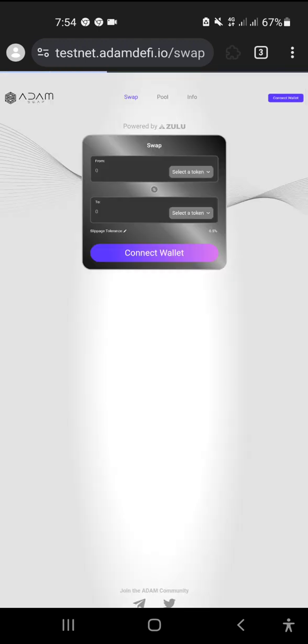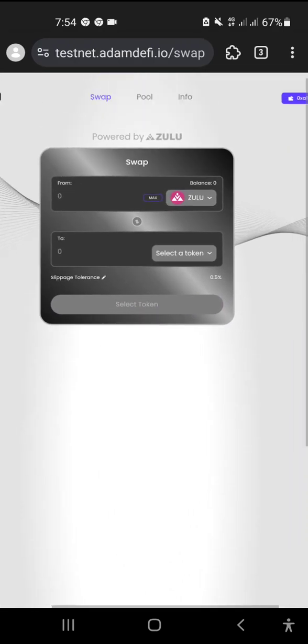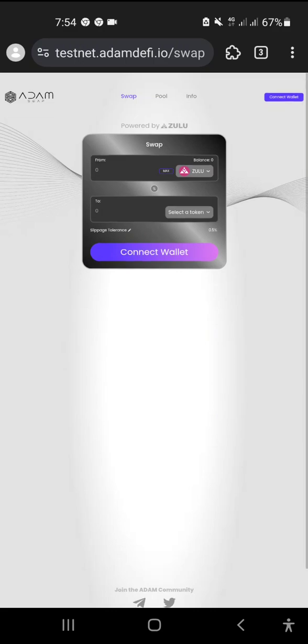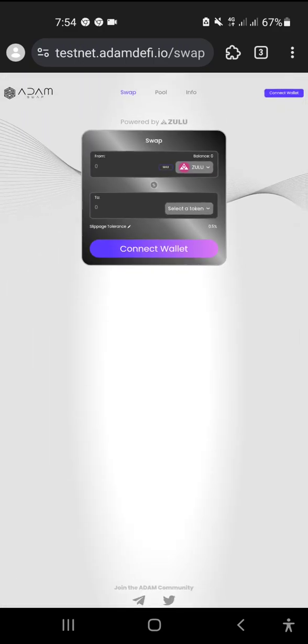No one controls this but you. Anyhow, here your Zulu token will be shown, that is the testnet token. You need to connect your wallet here first, though I already connected. So I'm showing you disconnect, and how it will be shown to you.